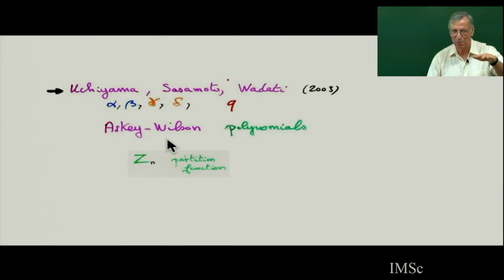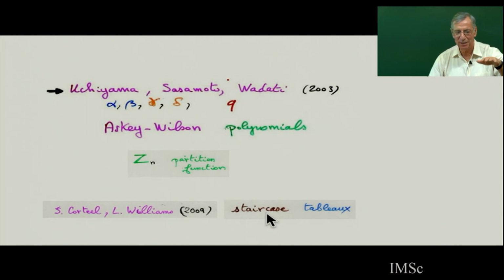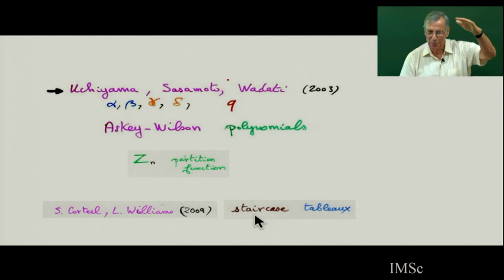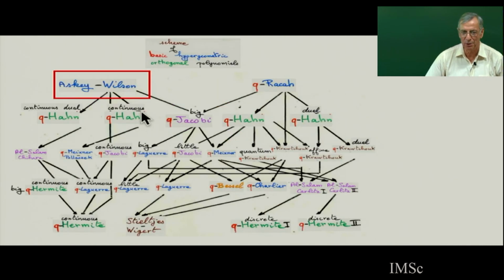And now the most beautiful thing is that the 5-parameter model gives you a partition function which can be interpreted in terms of some tableaux, staircase tableaux. So you can reach an interpretation of the moments of this top-level Askey-Wilson polynomial. So we are here. The moments have been interpreted.